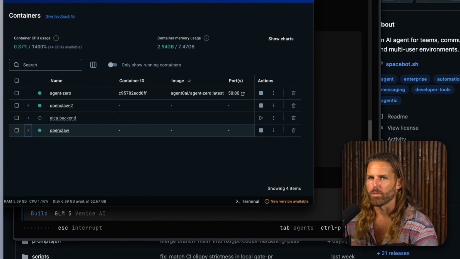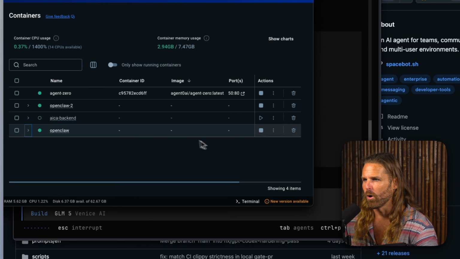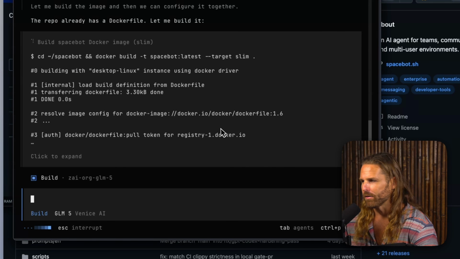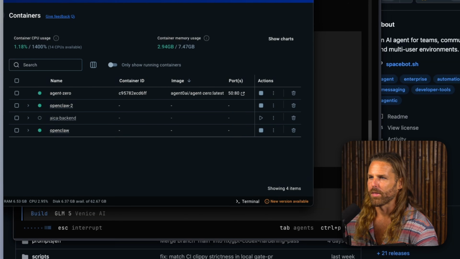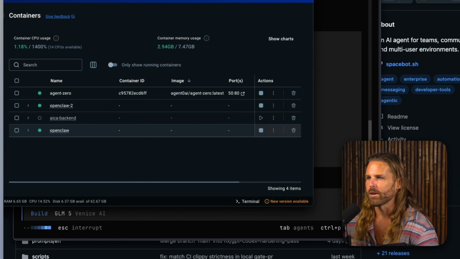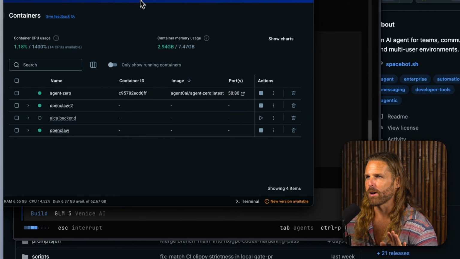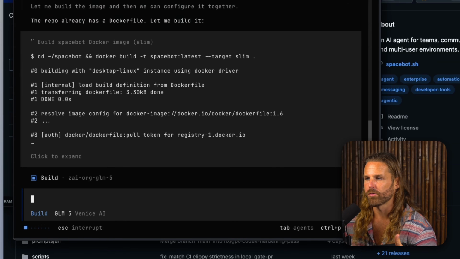I do not use OpenClaw like most people. I use OpenClaw for one thing, and it really doesn't even need OpenClaw. It could just be a bot with some API keys. It's just easier to set up a quick OpenClaw. But they don't go out into the world and do things. They don't install new skills. They don't interact with other agents. They just summarize social media for me. They help me create social posts for my own social channels, things like that.